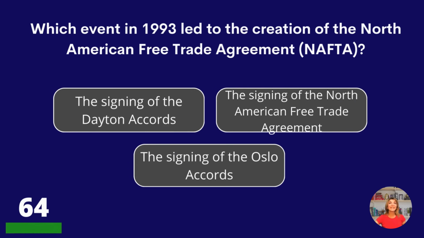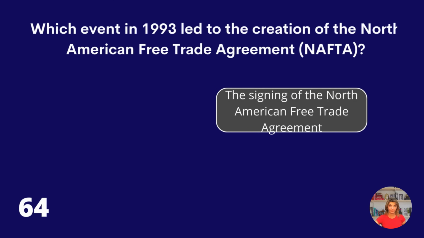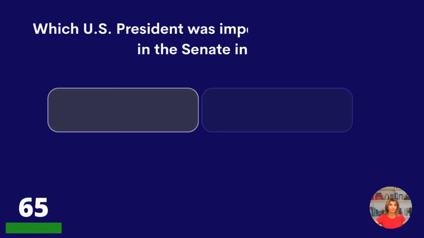Which event in 1993 led to the creation of the North American Free Trade Agreement, or NAFTA? The signing of the Dayton Accords, the signing of the North American Free Trade Agreement, or the signing of the Oslo Accords? The North American Free Trade Agreement signing.